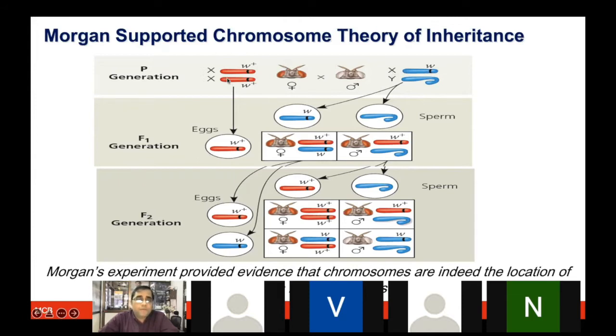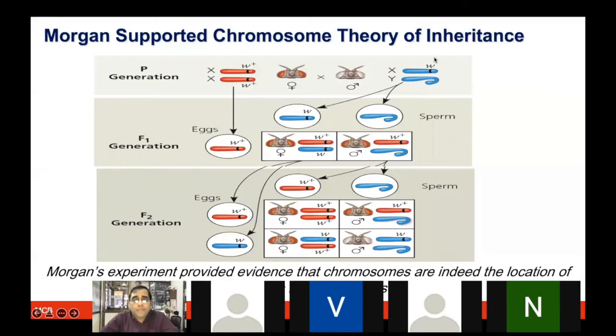So in the female, you have two X chromosomes. In the male, you have X and Y chromosomes. We are talking about the same cross. Just try to start from here. When you have W plus for this red eye color trait, and this is missing in the wild type here. It is mutant now, white eye. So W, and this characteristic is only found in the X chromosome, not on the Y chromosome. Of course, this was proved later on, but right now in the cross, it is shown that on the X chromosome this trait is there, and on the Y chromosome this is missing.